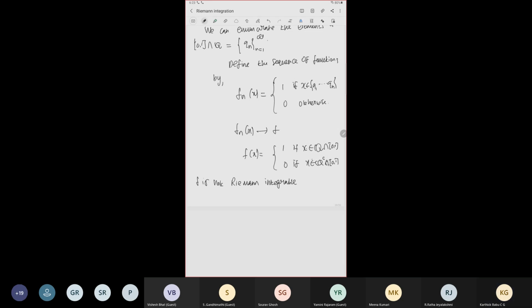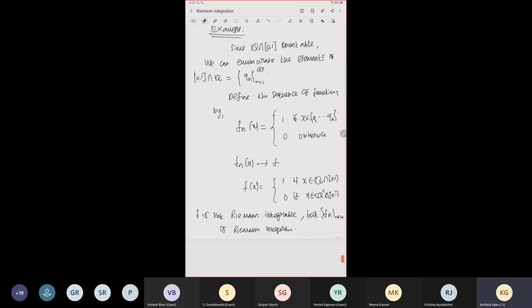f is not Riemann integrable, but fn for n belonging to N are. Why are all the fn's Riemann integrable?